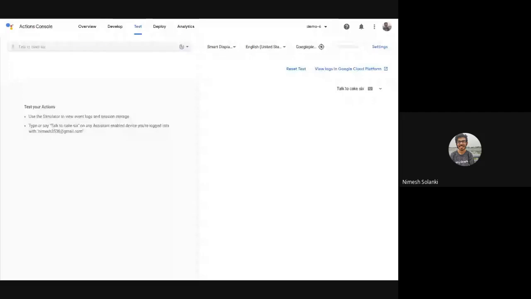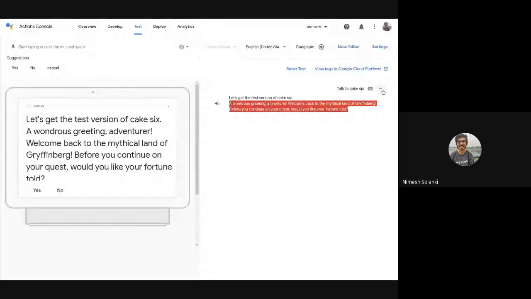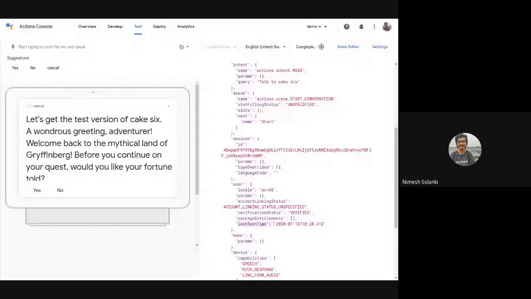Let's get the test version of Cake 6. A wondrous greeting, adventurer. Welcome back to the mythical land of Gryffindor. Before you continue on your quest, would you like your fortune told? Remember, earlier it was a long message. Now, if you want to debug and check where exactly that is, we can check. As you can see, the last time property now has a value, the time at which we used this application.